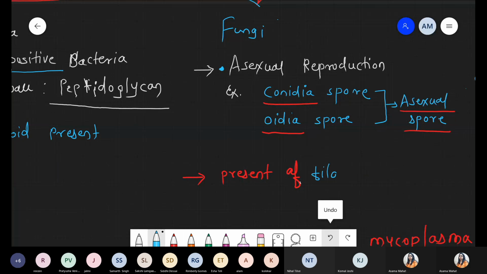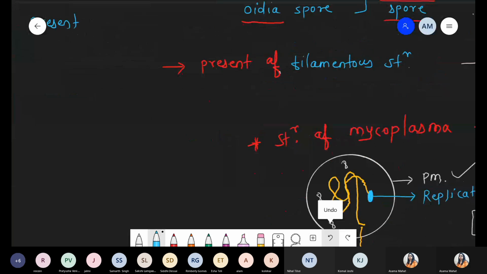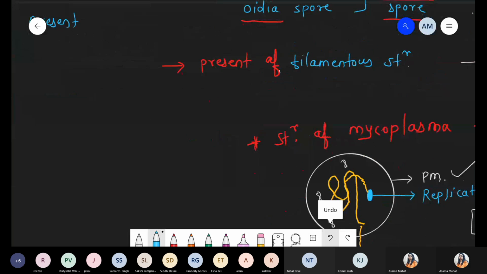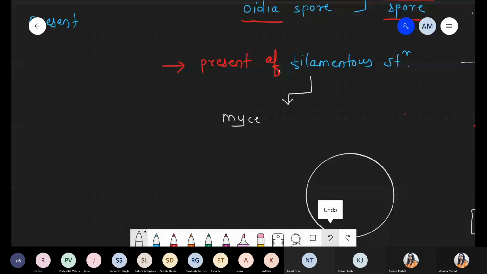We'll discuss this part later. Filamentous structure means a typical structure like mycelium. So the typical structure of the bacteria actinomycetes is filamentous, and that is nothing but the mycelium structure. Which structure? Mycelium. I hope you remember.